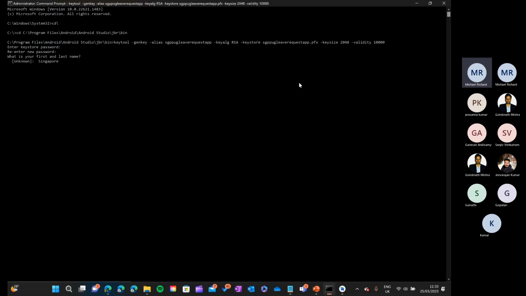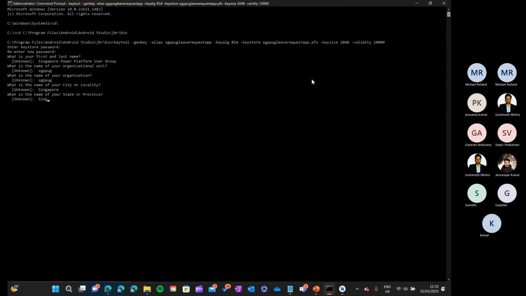You give your details. Let's give the same thing. These are basic details to create the certificate. If you raise a new cert request, a CSR request, from your machine or from any other tools, this is the same set of information that you give as well. So the same thing we are giving here.